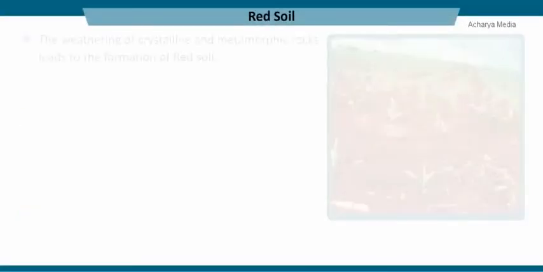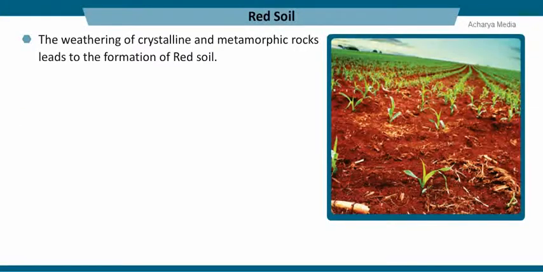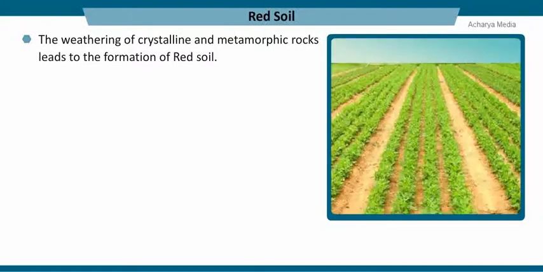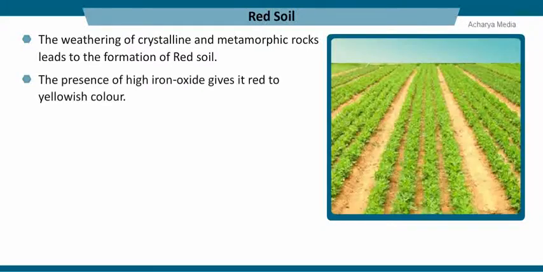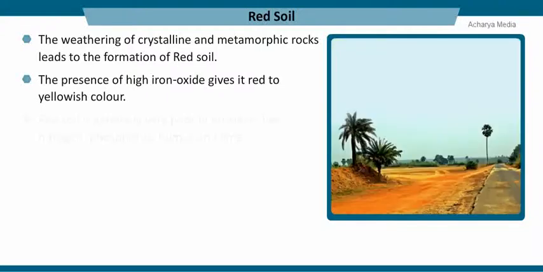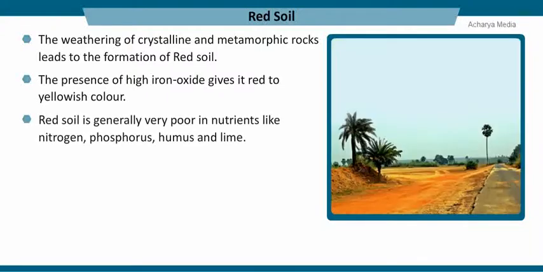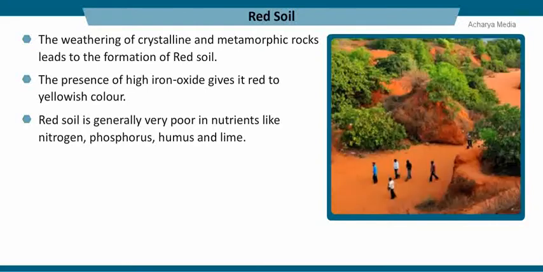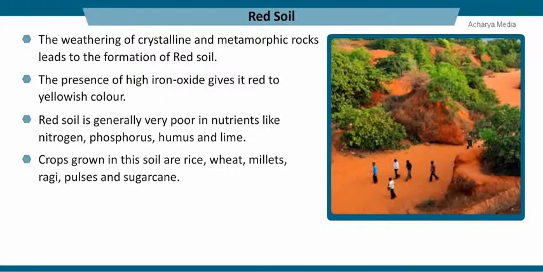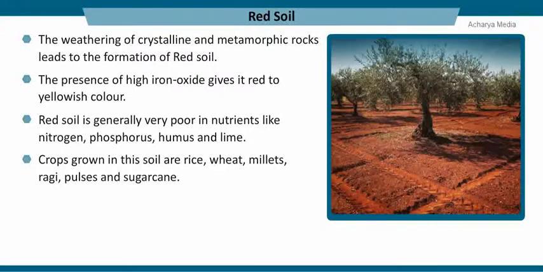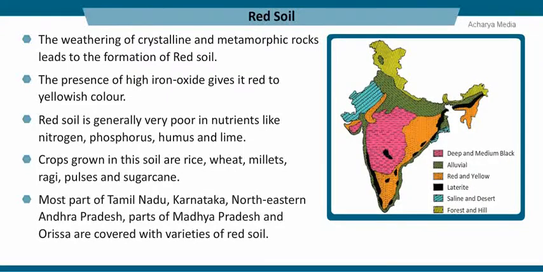Red soil. The weathering of crystalline and metamorphic rocks leads to the formation of red soil. The presence of high iron oxide gives its red to yellowish color. This soil is generally very poor in nutrients like nitrogen, phosphorus, humus, and lime. It cannot retain moisture. It is not considered a fertile soil, but if added with the proper manure, it becomes productive. Crops grown in this soil are rice, wheat, millets, ragi, pulses, and sugarcane. Most parts of Tamil Nadu, Karnataka, northeastern Andhra Pradesh, parts of Madhya Pradesh, and Orissa are covered with this soil.